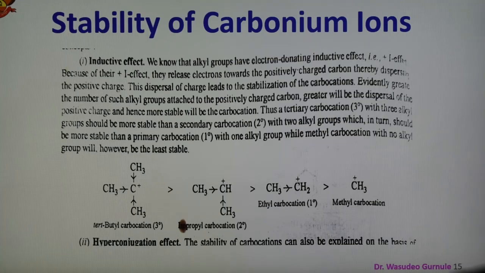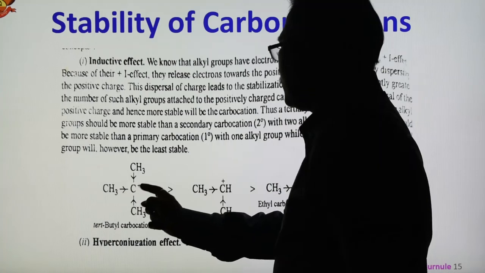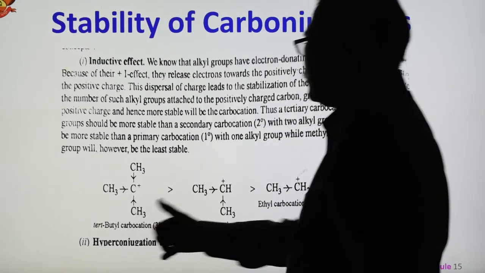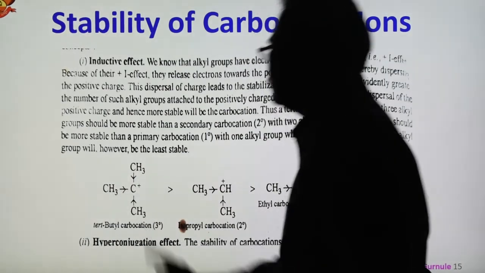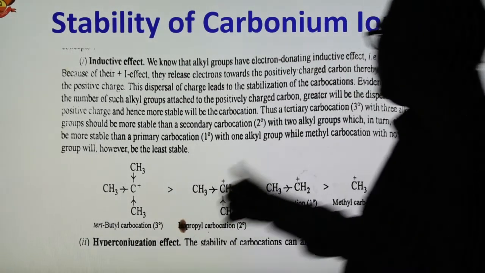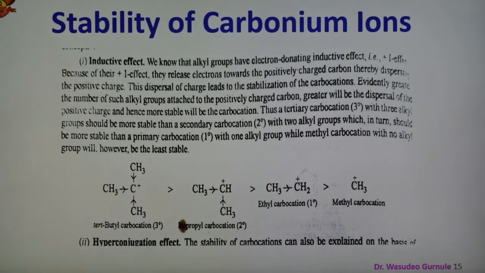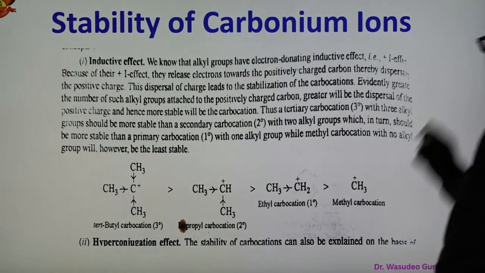So in the tertiary carbocation, there are three alkyl groups. This is the carbonium ion, and three alkyl groups are there, so there is more dispersal. These methyl groups are electron donating groups, and three of them are there, therefore the tertiary butyl carbonium ion is more stable than secondary, then ethyl and then methyl carbocation.